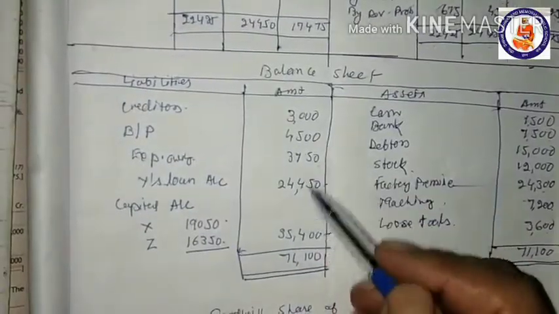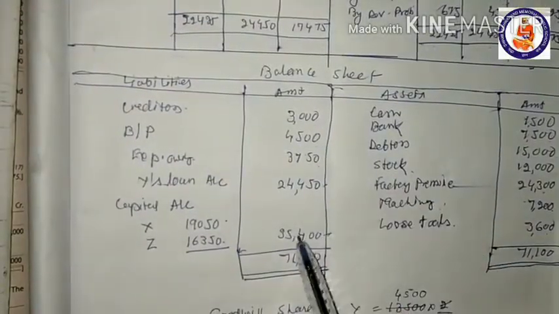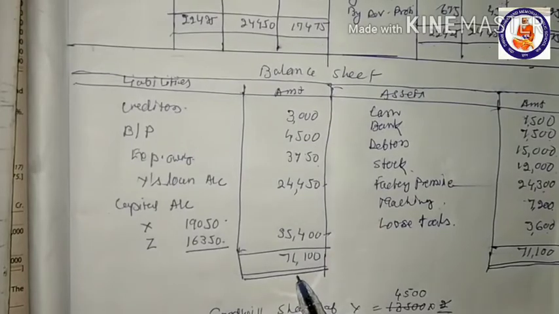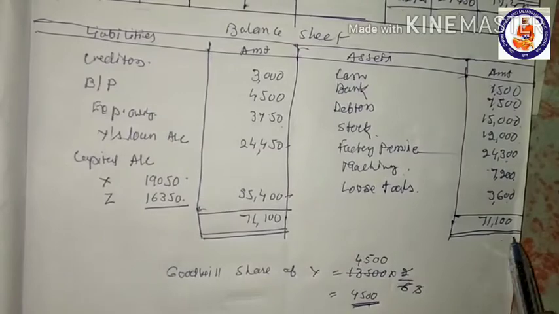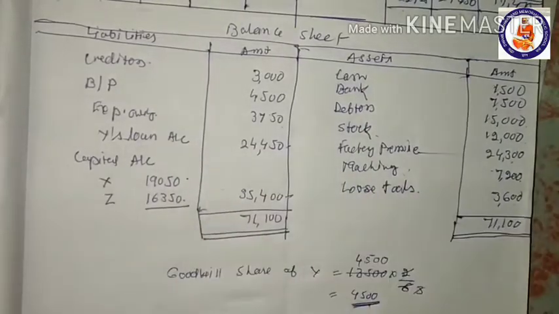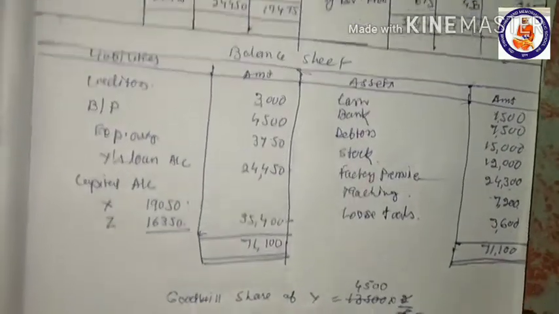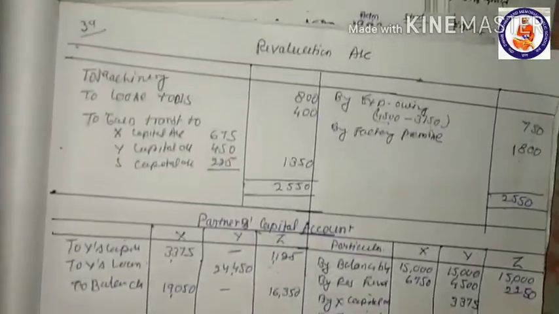Now if we total up this, it comes to 71,100, and this is also 71,100. So this way the question will be solved.